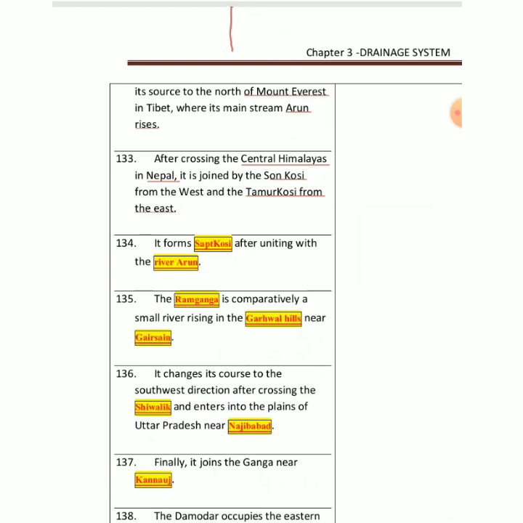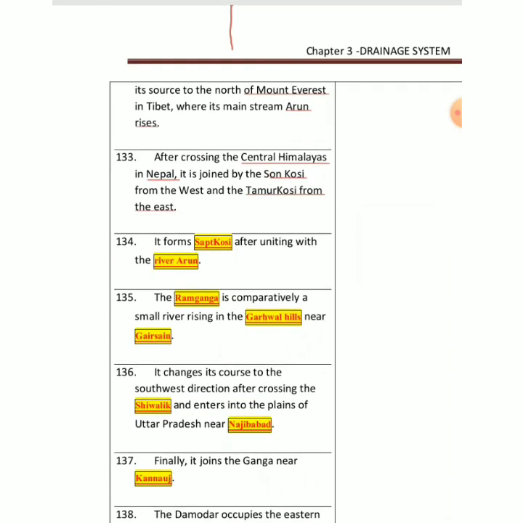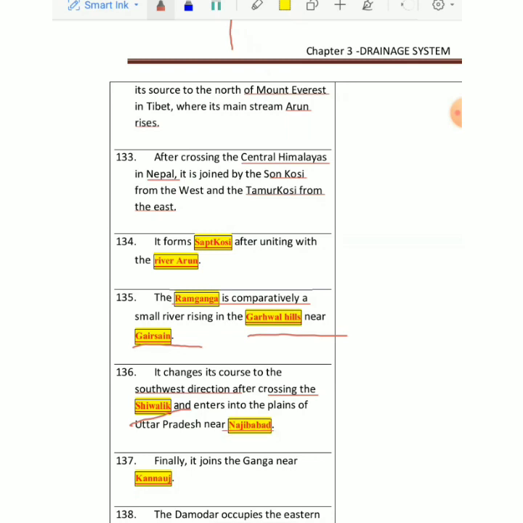रामगंगा बेसिकली इज ए स्मॉल रिवर, बहुत बड़ी रिवर नहीं है रामगंगा, एक छोटी सी रिवर है, कंपैरेटिवली स्मॉल रिवर, राइजिंग फ्रॉम गढ़वाल रीजन फ्रॉम उत्तरांचल, right, and it changes its course basically in southwest direction, and then it crosses Shivalik and enters the plains of Uttar Pradesh called Najibabad place in UP, right, and finally it joins Ganga at a place called Kannauj. Again it's a very important place in UP. Kannauj में जाके नदी मिल जाती है गंगा के साथ.